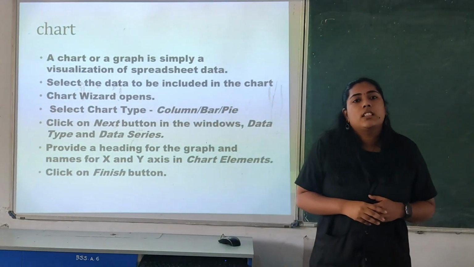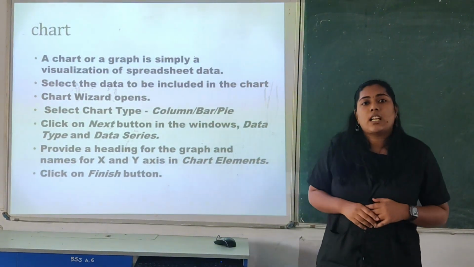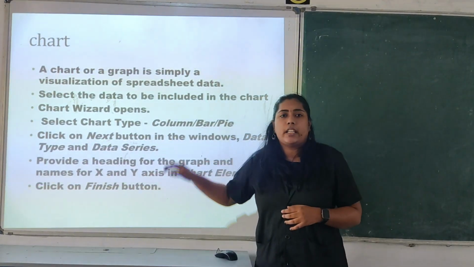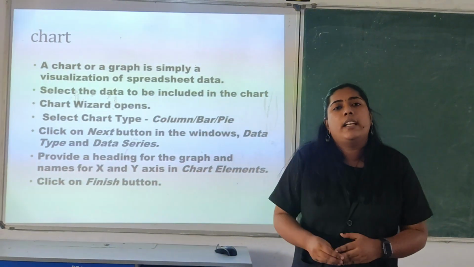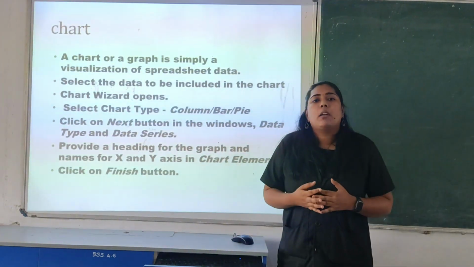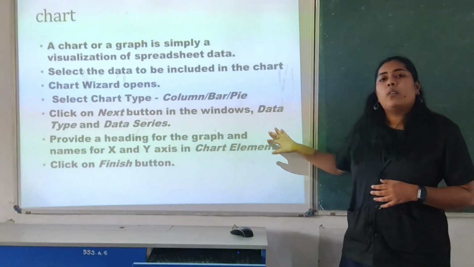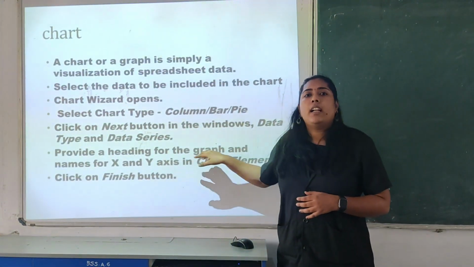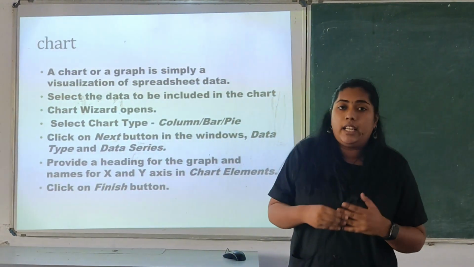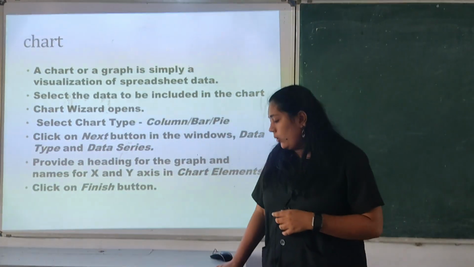Then we can go to the Insert option. From Insert you will get the option Chart. In Chart you will get the option Chart Wizard. When the Chart Wizard opens, you can select the chart type. In LibreOffice Calc, we have many types like column chart, pie chart, radar chart, etc. If you want any such type, you can just select it from here. Then by clicking the next option, a window will appear. In that, you can select the data range and data series. That is, you can give the x-axis, y-axis, a name, or a heading. You can make use of these options. And then we have to click the Finish option.